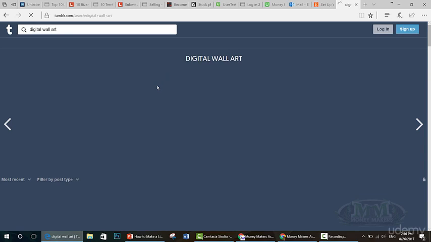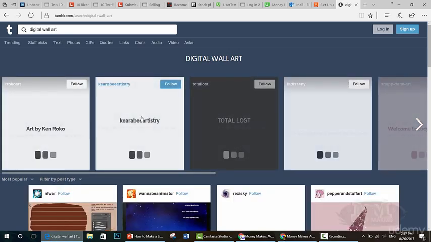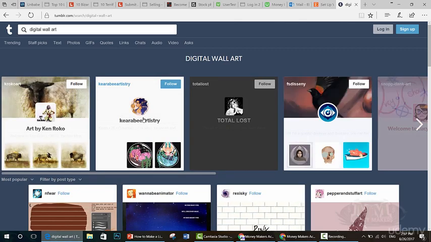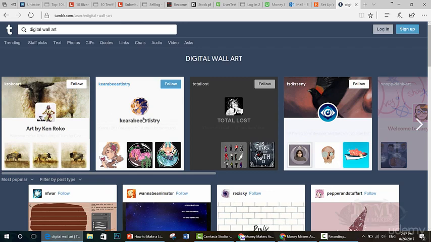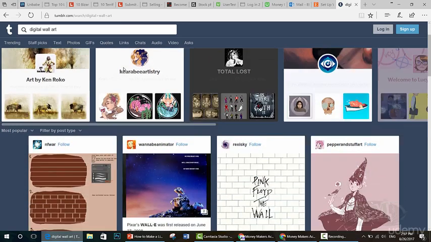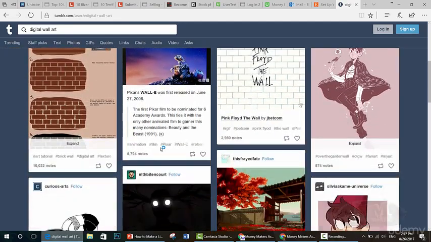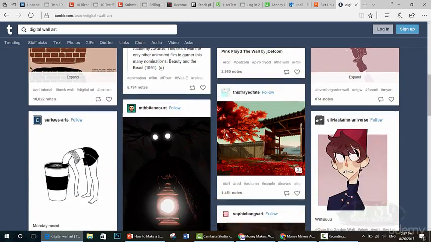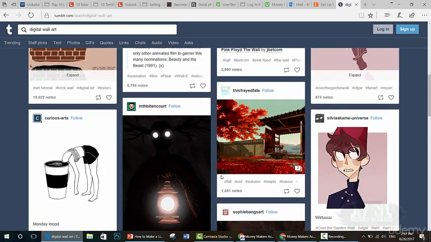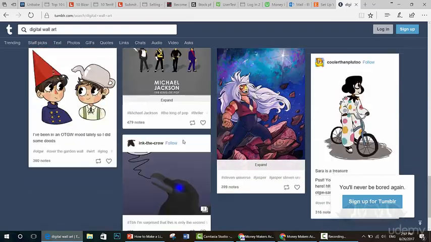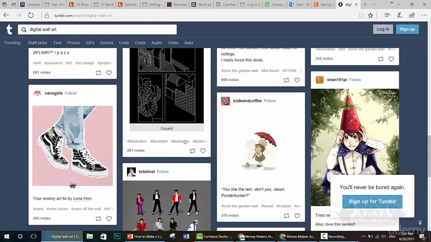As you can see in this picture, Tumblr gives you ideas that can be redesigned in your own language, but most importantly, you guarantee a great deal of success through the number of notes for each of these designs. As you can see, this one has 5,000 notes, this one has 2,000 notes, 1,400 notes, and so on. There are a lot of designs here.